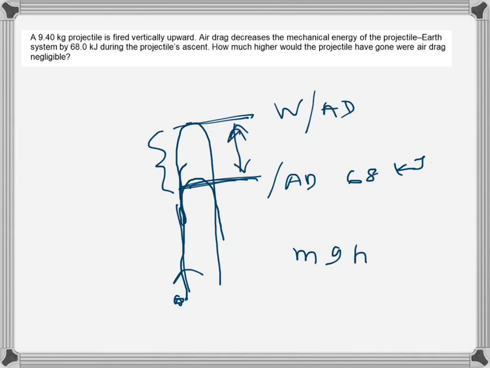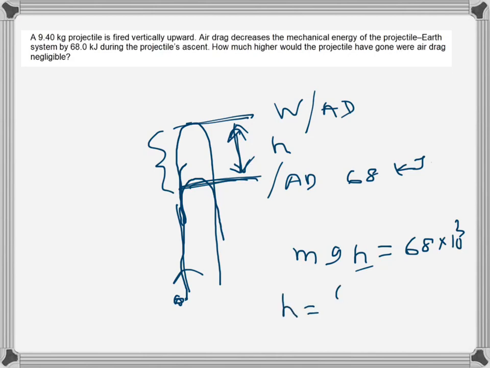This much more height it would have gone if there was no air drag. So that will be h here. If we equate mgh, the additional height that it would have achieved if there was no air drag, h times g times m, will be equal to 68 kilojoules.